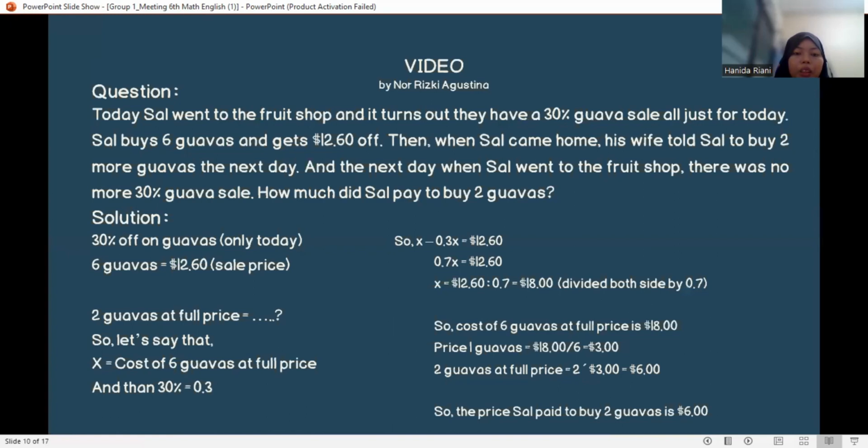How much does Sal pay to buy two guavas? Solution. 30% off on guava only today. 6 guavas equals $12.60 sale price. 2 guavas at full price?